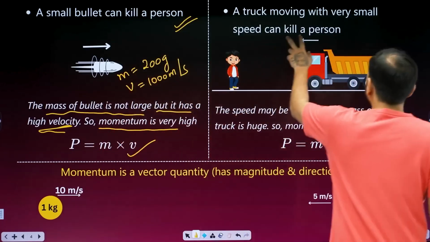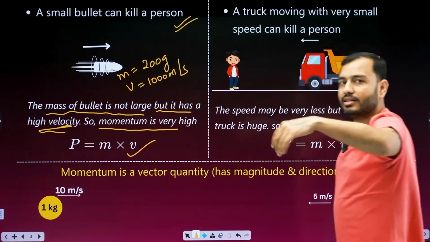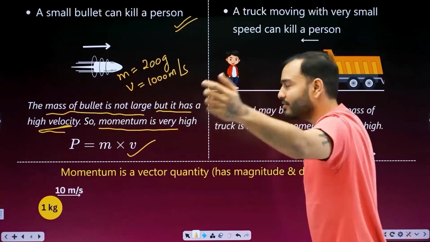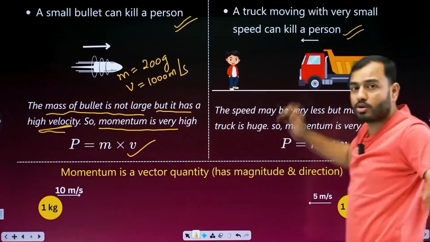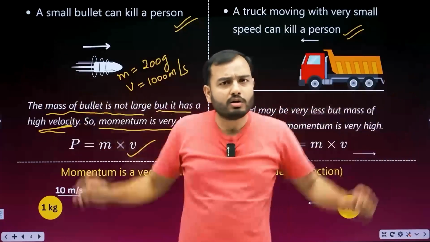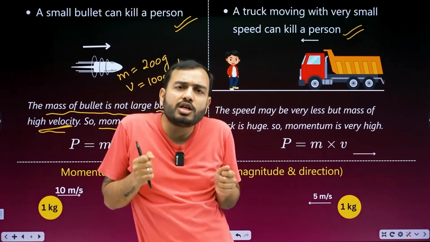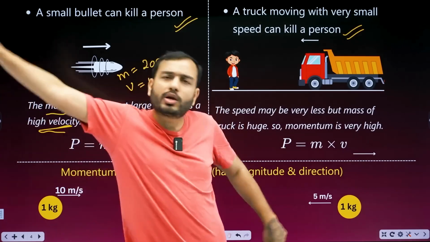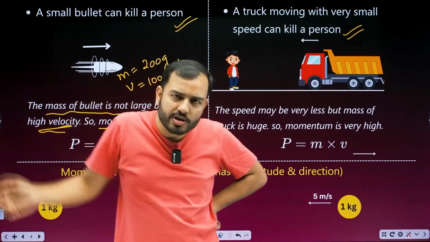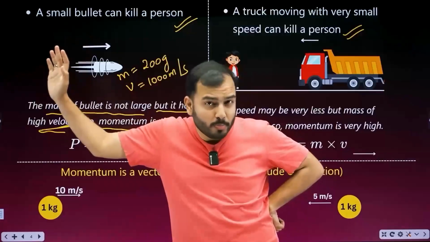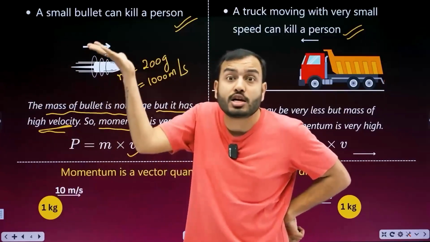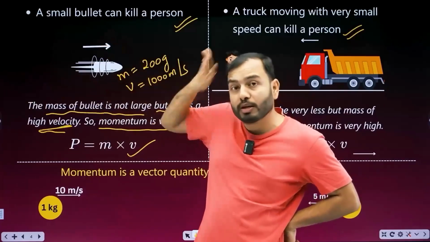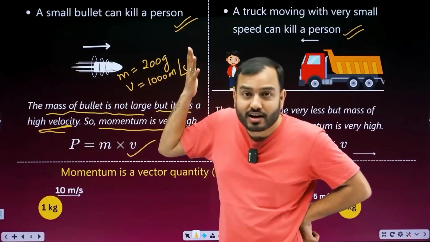You're crazy. A truck moving. Next day, Aishwarya will visit the neighborhood. A truck moving with very small speed can kill a person. Now see this. A big truck, but it's moving slowly. Suppose the truck is crawling along with you, will you be able to stop it with your hand? Why, bhaiya? It's slow, just stop it. No, you won't be able to. Why? Because this time the velocity is low, but the mass is very high. So even this slow moving truck can crush you flat.